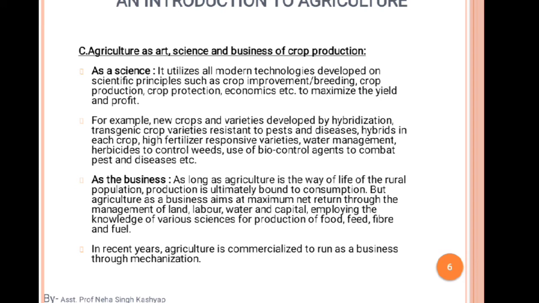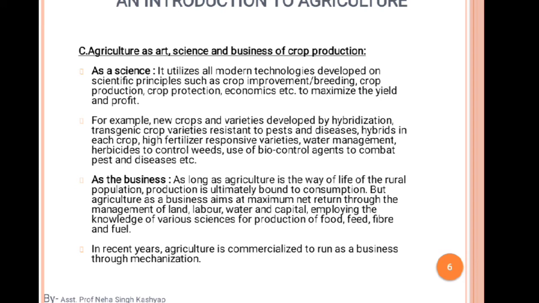ये एक बिजनेस है. कैसे बिजनेस है? Because of the production of different crops. Okay, at the same time the fruit production, the flower production. So there are different branches related to agriculture, and their production is also beneficial from our business point of view, from our market spreading point of view. That's why we say that agriculture is also a business.